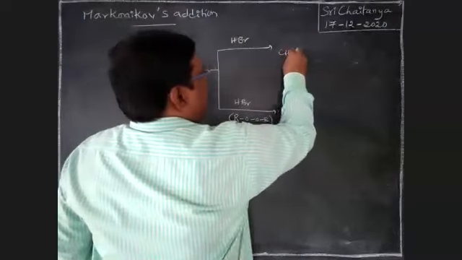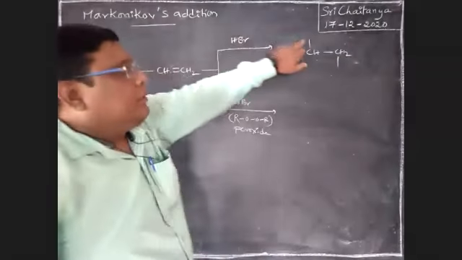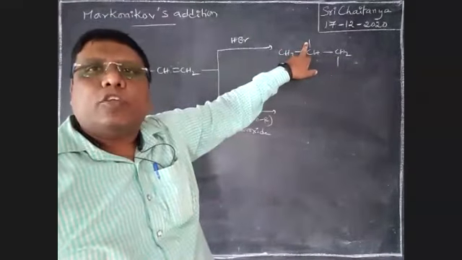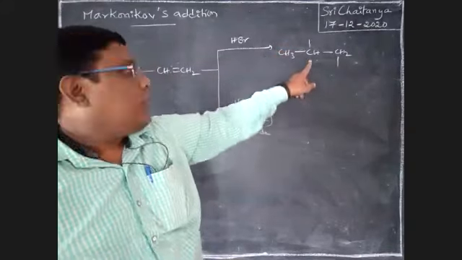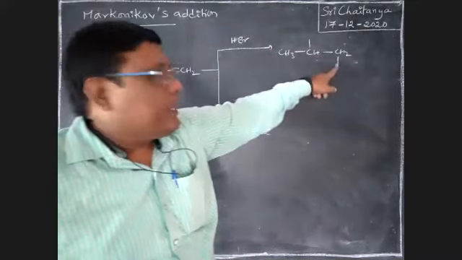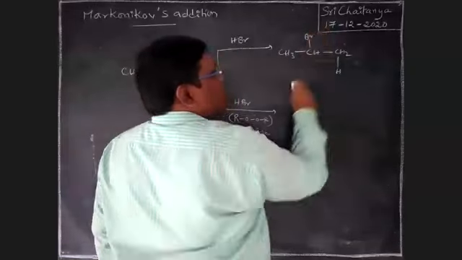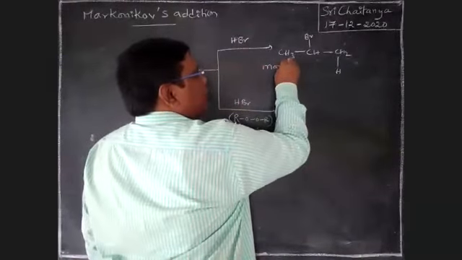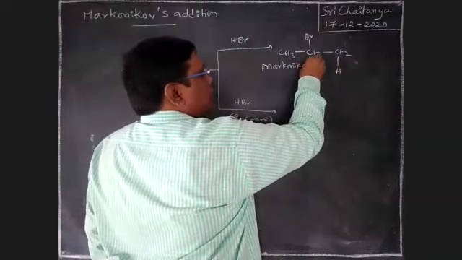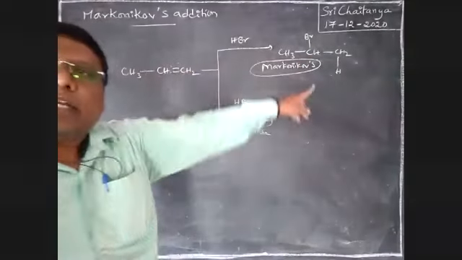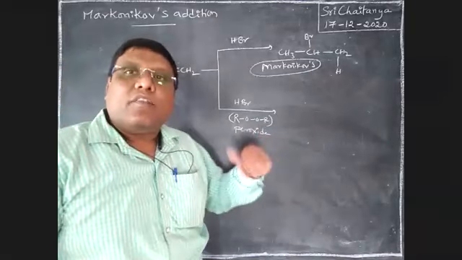That is CH3, CH, CH2. Here, boys, what are we going to add, hydrogen or bromine? Yes, here it is bromine, and here hydrogen. 2-bromo is the final product as per Markovnikov. That is why this is called the Markovnikov product, boys. But in the presence of peroxide, the reverse is the major product.